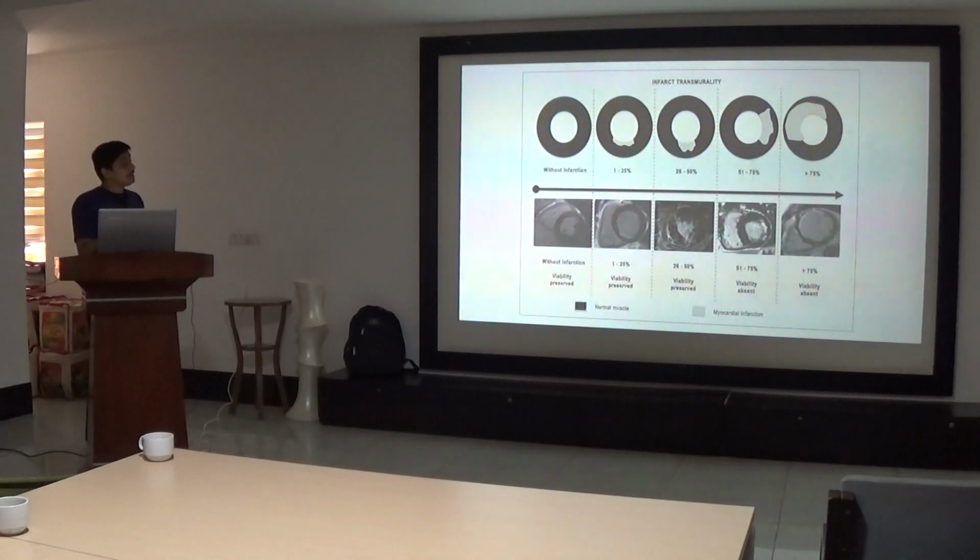As we can see, in the normal myocyte there won't be any gadolinium uptake, so that will appear black, and scarring will appear white because gadolinium will accumulate in the interstitial and the fibrous tissue. As you can see, this is entirely black. Here we can see some 1 to 25% of scarring. In this the scarring is 26 to 50%. Here it is 51 to 75%, and here you can see almost more than 75% scarring in that area. So based on the transmurality of the scar, the thickness of the scar which is involved, we can determine whether viability is present or not based on the cardiac MRI.